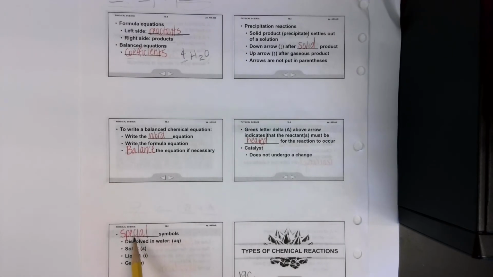One other thing that we need to be aware of is there are some special symbols. For example, if something's dissolved in water, that's called aqueous. It's abbreviated by (aq). If something's a solid, you could put it in little parentheses (s). If it's a liquid, little parentheses (l). If it's a gas, little parentheses (g).